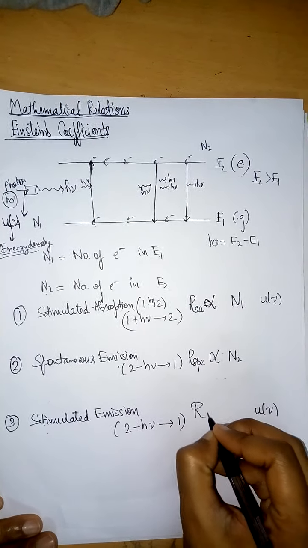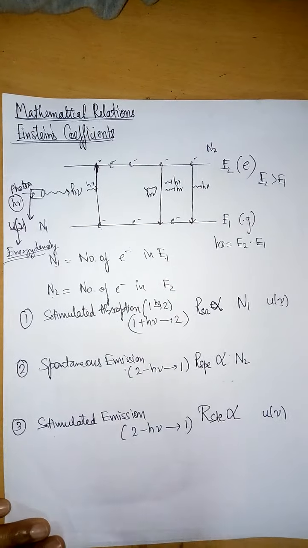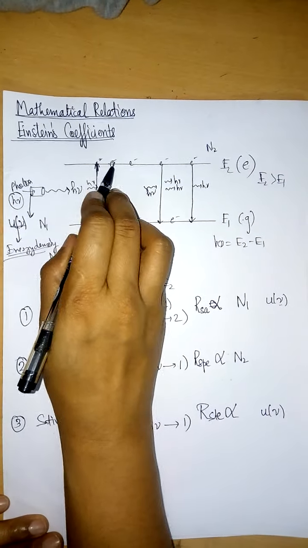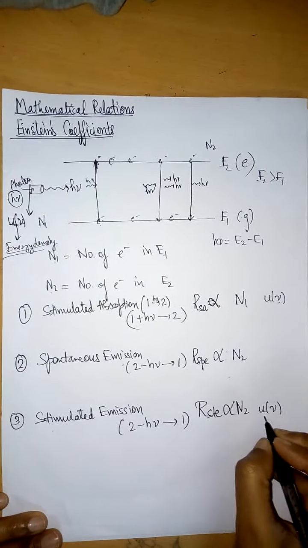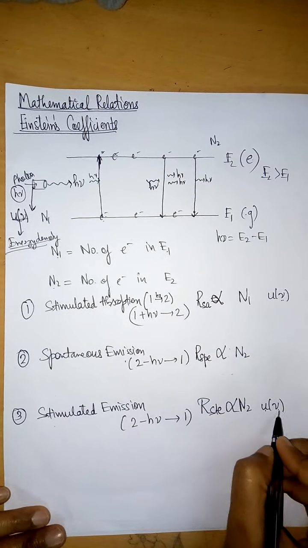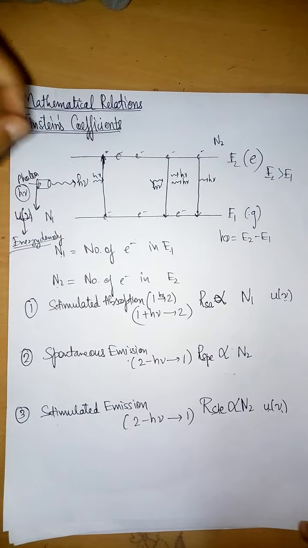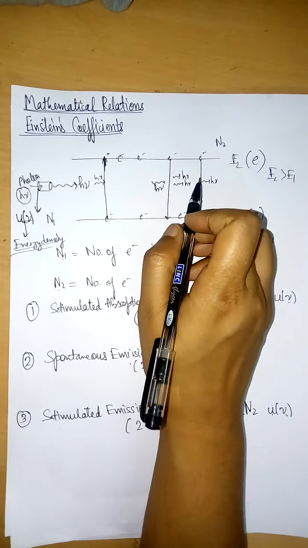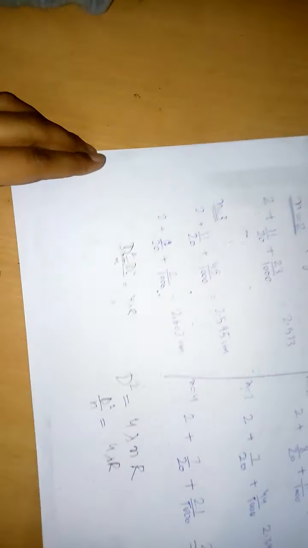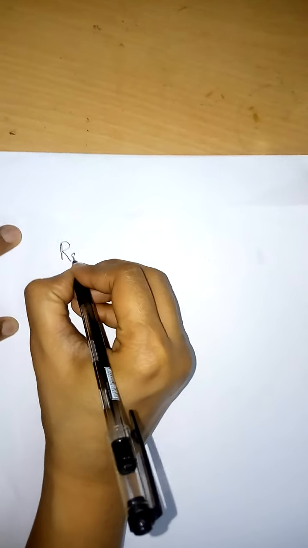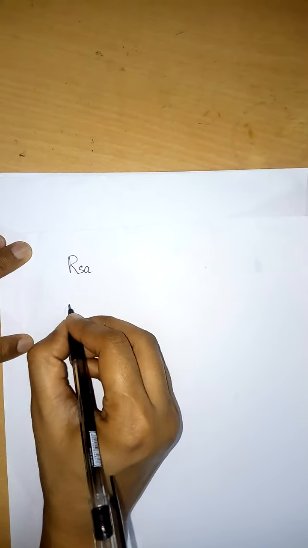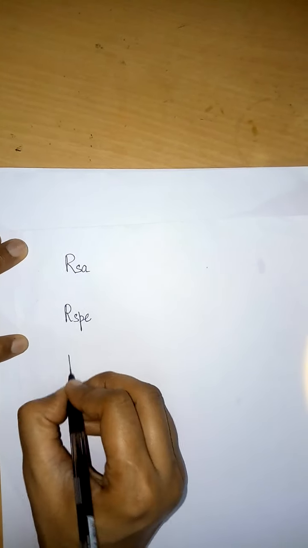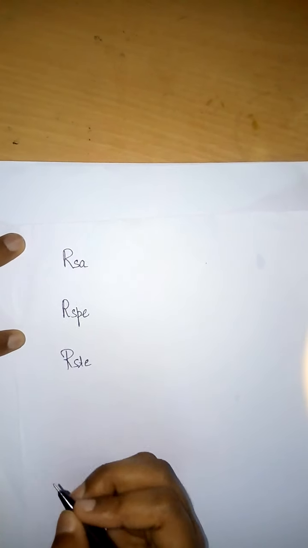Similarly, the rate of stimulated emission is proportional to the number of atoms in the second energy level, since emission goes from 2 to 1, and U mu, because we are using this external agency to provide feedback which is producing laser light. So I think this is clear. Let us again write the rate of stimulated absorption, the rate of spontaneous emission, and the rate of stimulated emission.